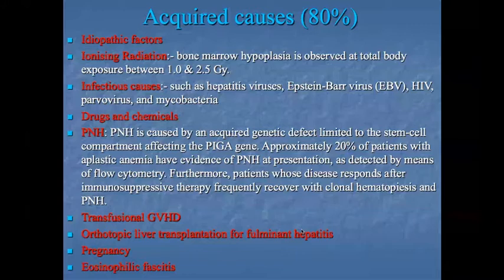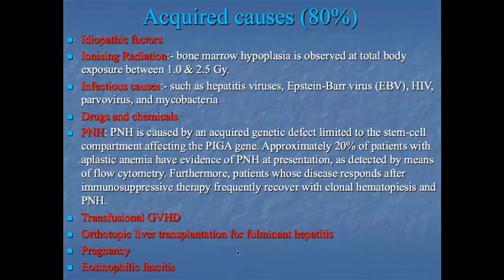Patients whose disease responds to immunosuppressive therapy frequently recover with clonal hematopoiesis and PNH. Other causes are transfusional graft versus host disease, orthotopic liver transplantation with fulminant hepatitis, pregnancy, and eosinophilic fasciitis. These are the other causes of acquired aplastic anemia.